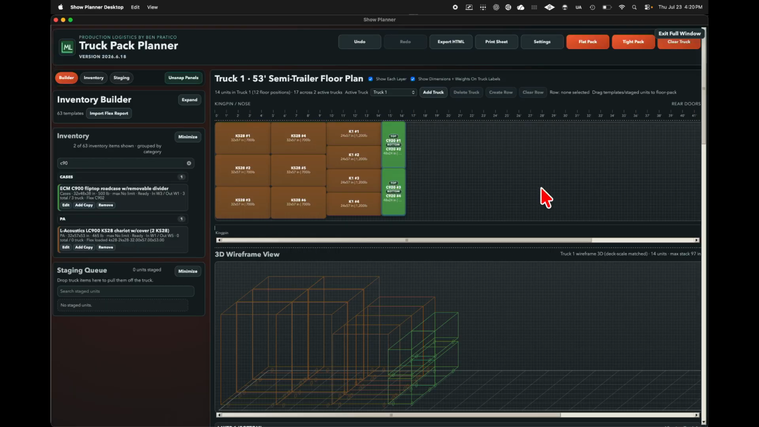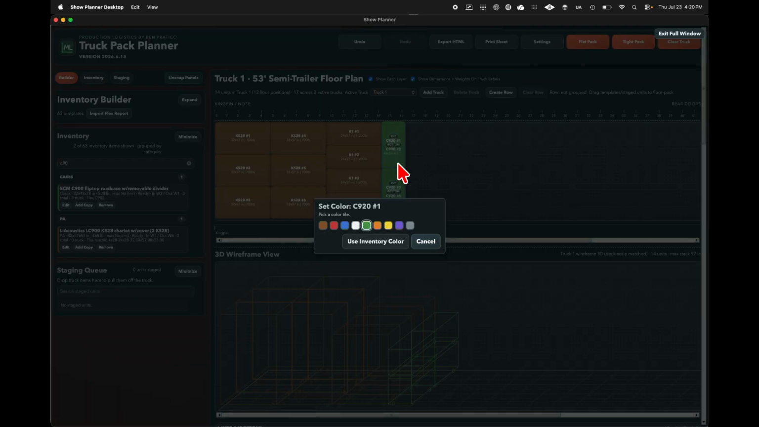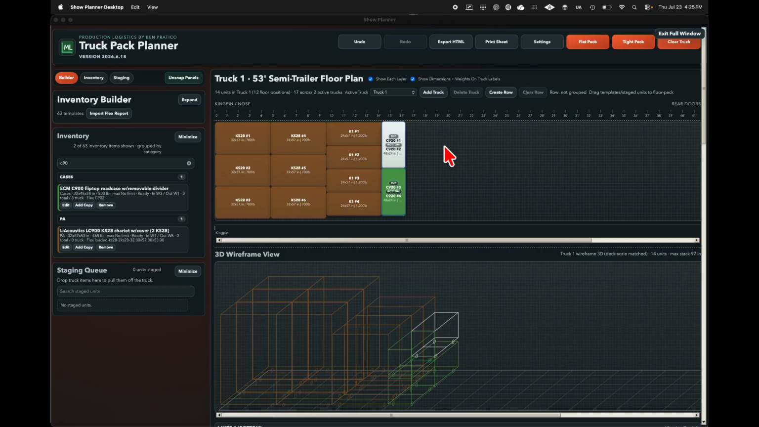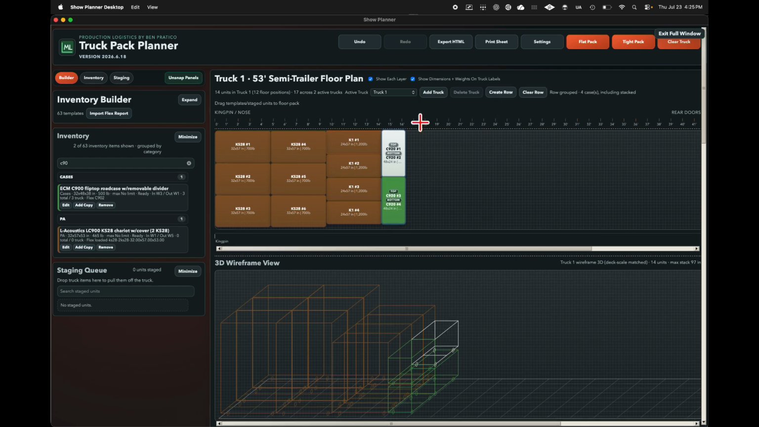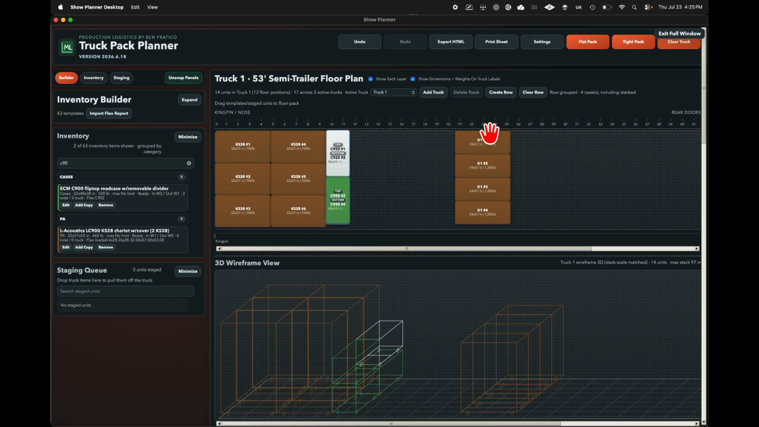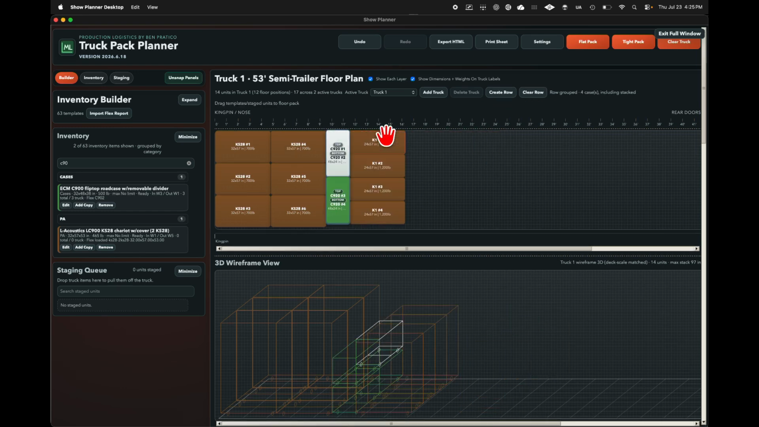So if we go here, when I select, I'm going to go Shift L. Sorry, just L. I can select its label. W gives me its weight. C will give me its color. I can also take rows and combine them together. So now I can move rows around to quickly redefine my truck pack.